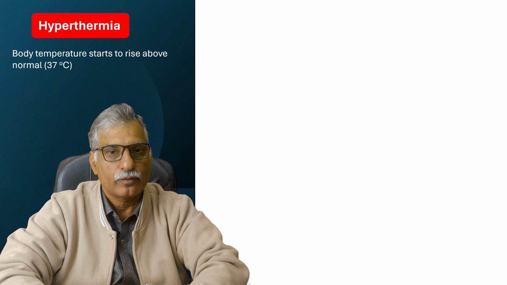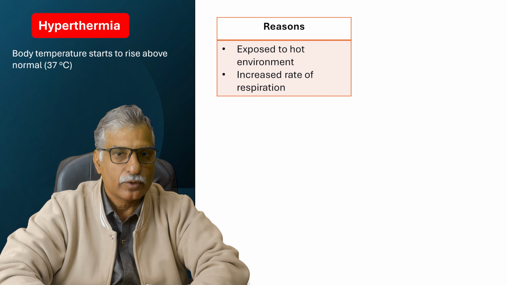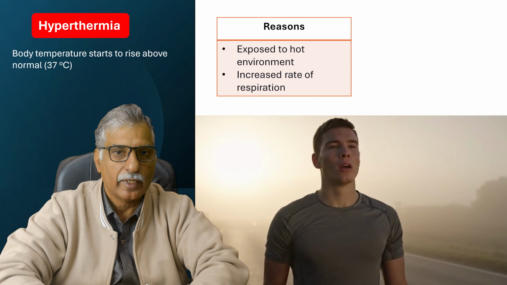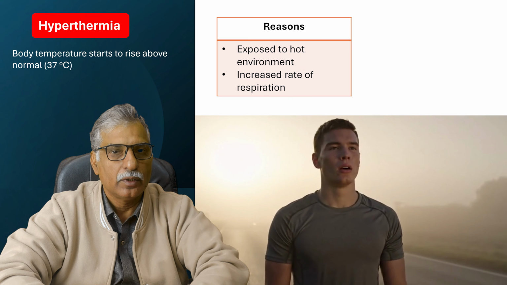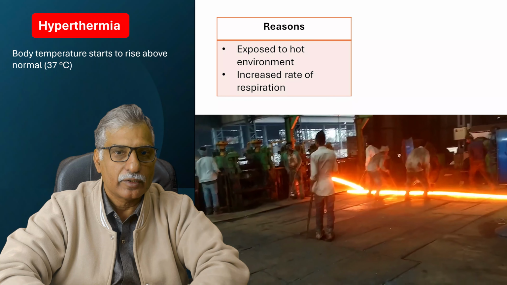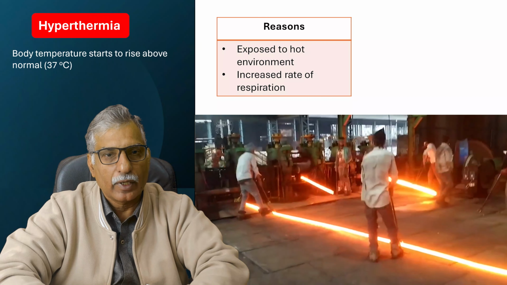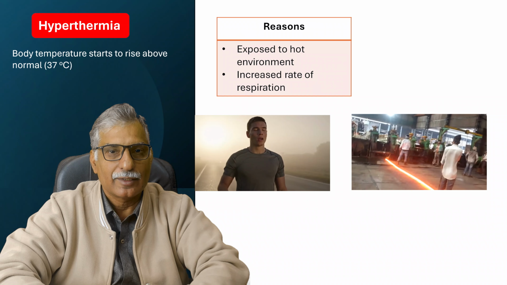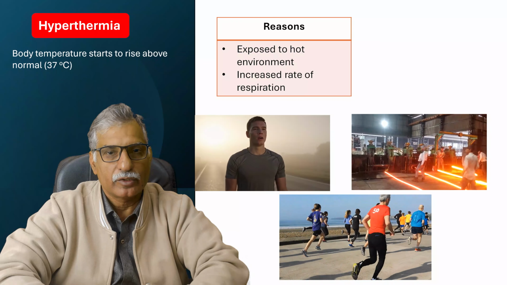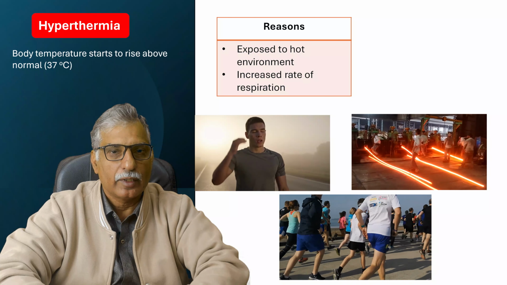What are the possible reasons for the increase in body temperature? Number one, we are exposed to a hot environment, meaning we are standing or working in hot climate, like a bright sunny day during summer, or workers in a steel mill where high temperature is used to melt or heat up steel or iron. Or there is an excessive rate of respiration due to some athletic activity, some game, or some strenuous activity. In all these circumstances, body temperature may start to rise.